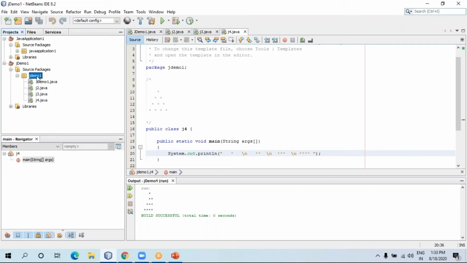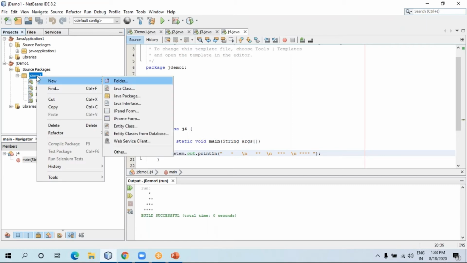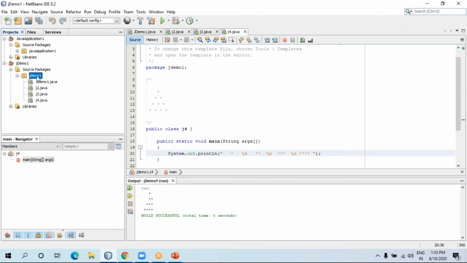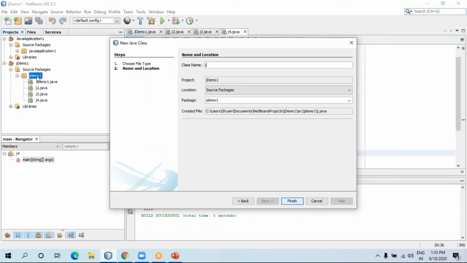So let me create a new file first. Our first program is that I want to find the average between four values. Let me create a new class over here. Let me give it J5. Or even you can give a proper name, Average. I'm just giving 5 because we can keep in mind this is the fifth program, but our program name is Average. Now let me finish, so our new file is going to be created.